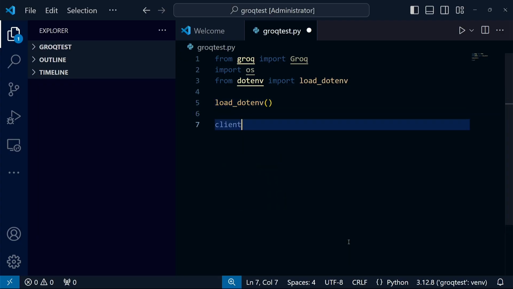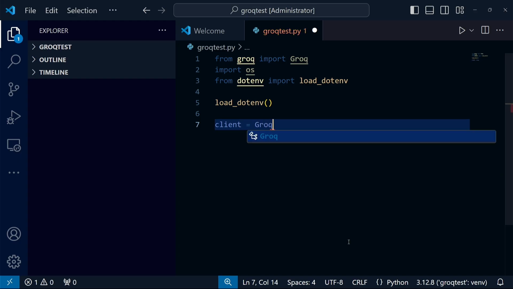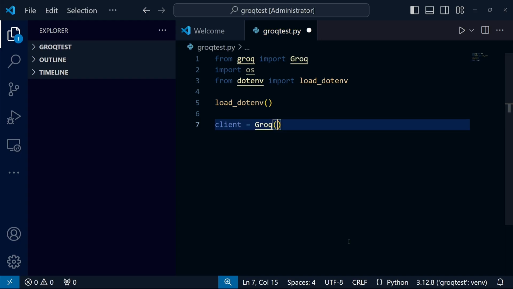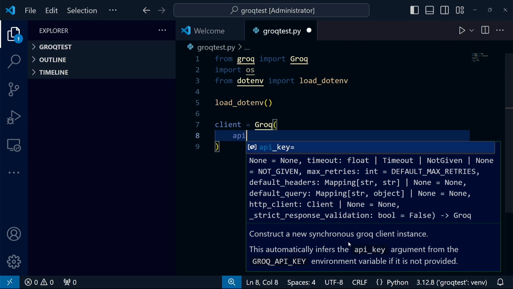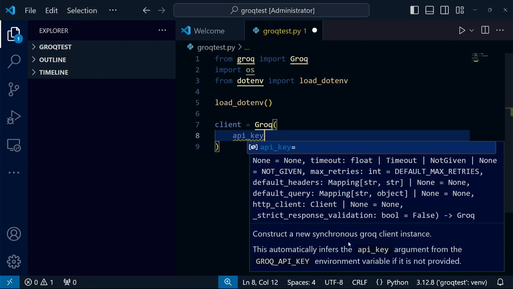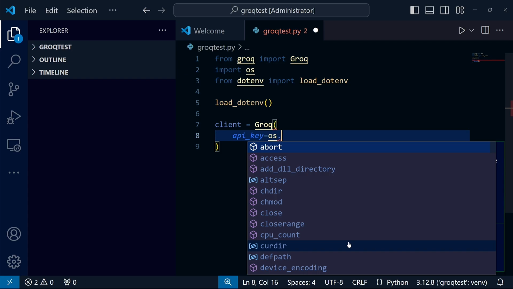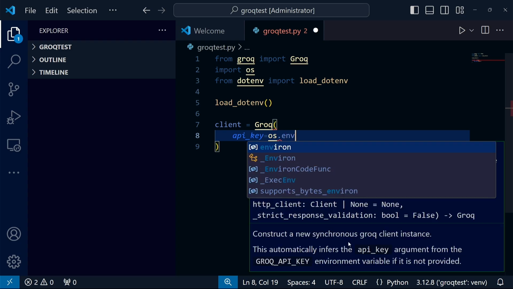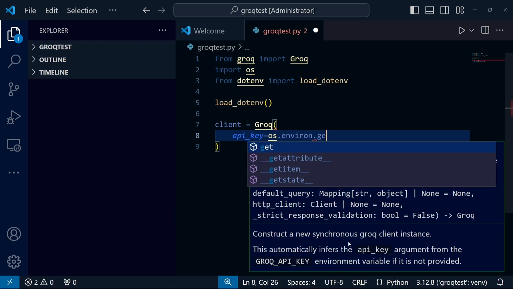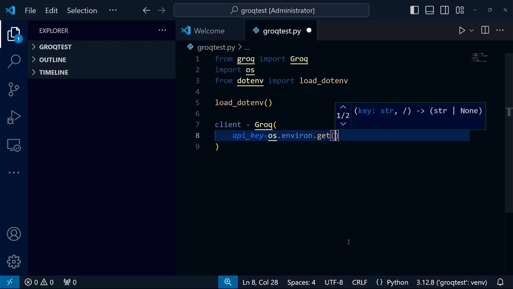Now we can finally focus on more interesting things. I need to initialize the Groq client. Of course, I'll need the API key for this, which I have in my environment variables. This is where the OS module comes in handy, as it allows you to retrieve an environment variable. You probably remember the name of the environment variable in the .env file.